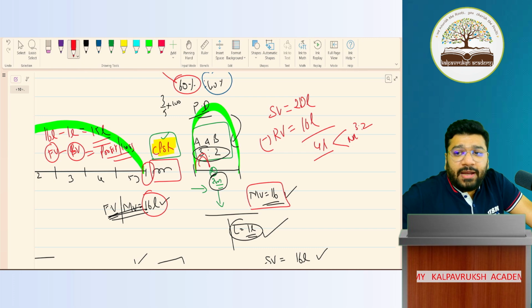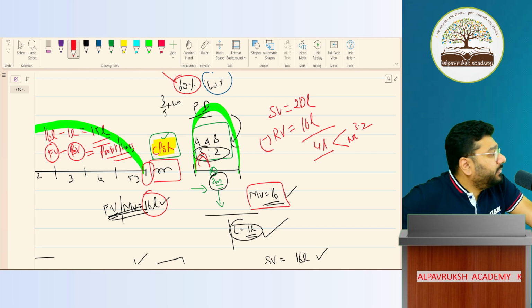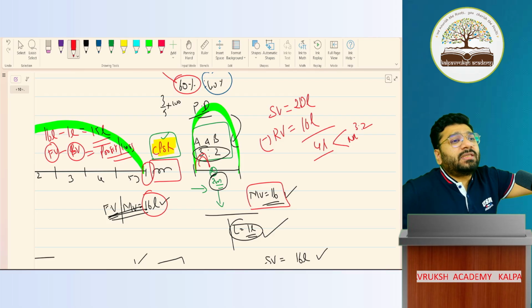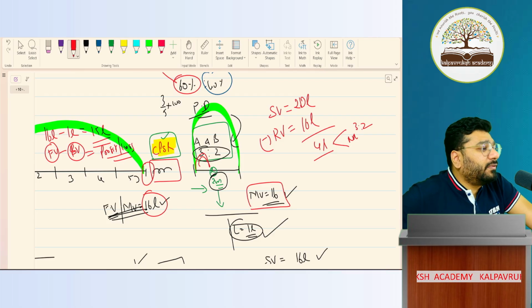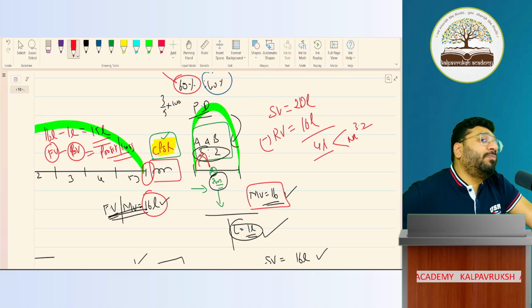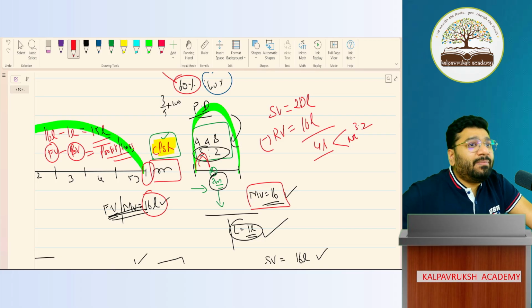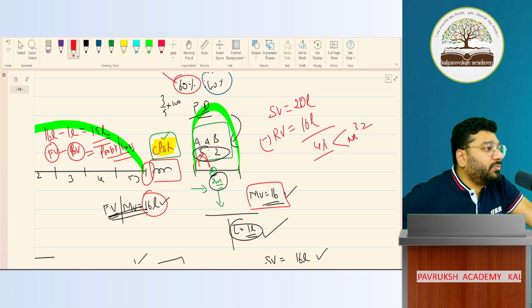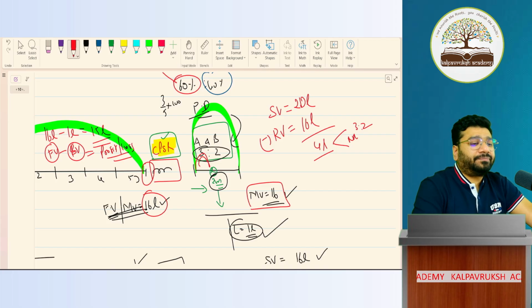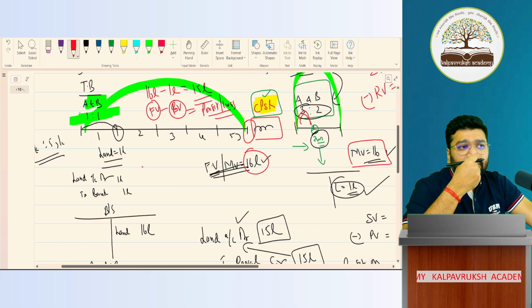Exactly. Right? Now, if this is clear, can I go to the next example? So this is example of land where the value increased. So there could be some asset where the market value can be less also, no? It can be less also, no? In that case, what I'm discussing now. So before that, are you clear with this point? Are you clear with the revaluation? Any problem? Okay.